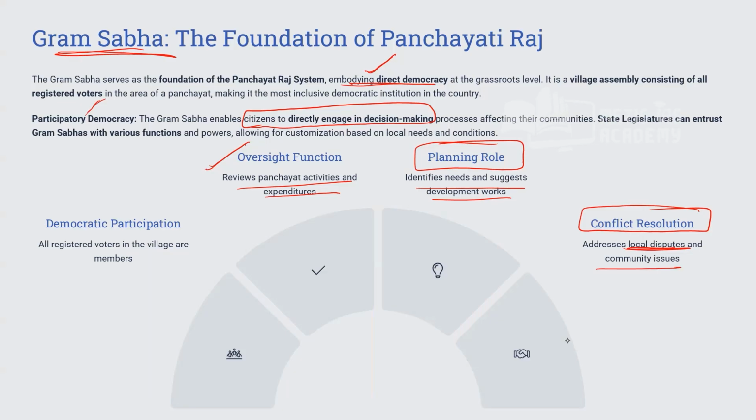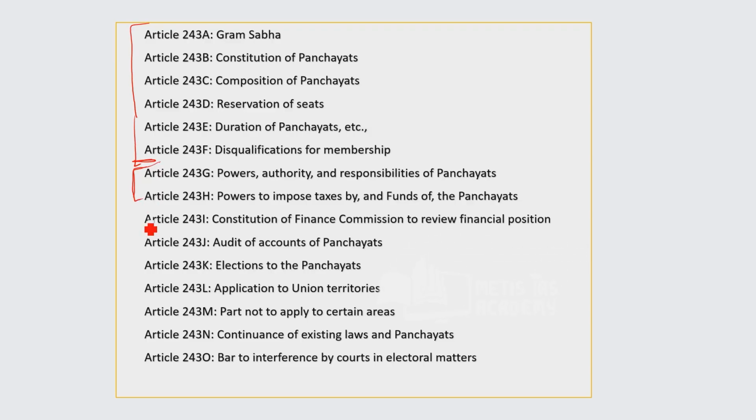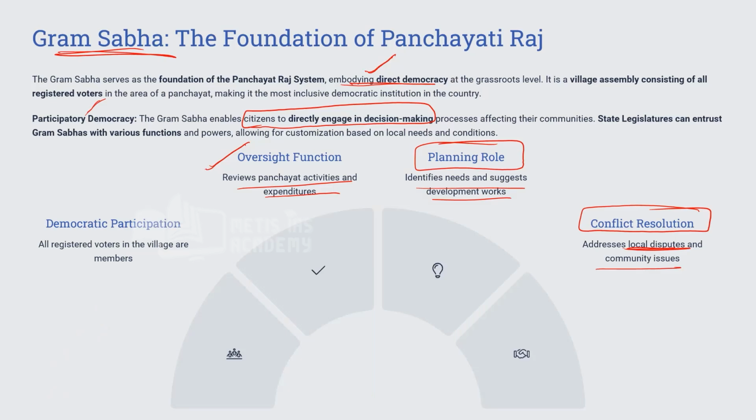Now we have to move to the next part, that is the power, authority and responsibility. If you see all these articles clearly, the initial articles are regarding the composition and the structure. Till here it is composition and structure. Then it is about powers, and then about the finances or the accounts related issues. Then it is about where all these will be applied or not applied. These two are about elections, right? So this is how these articles are arranged.